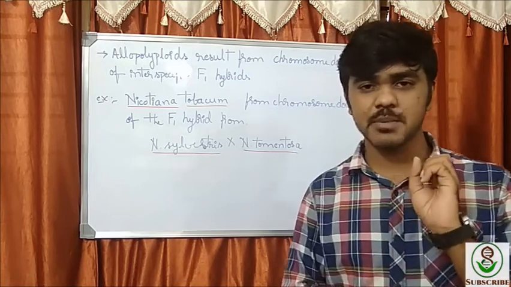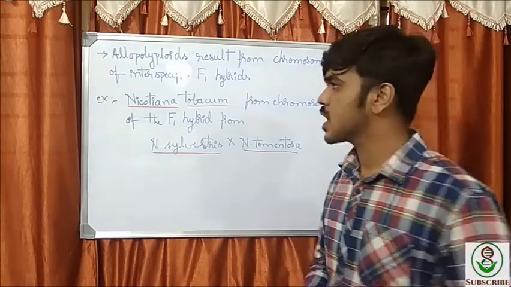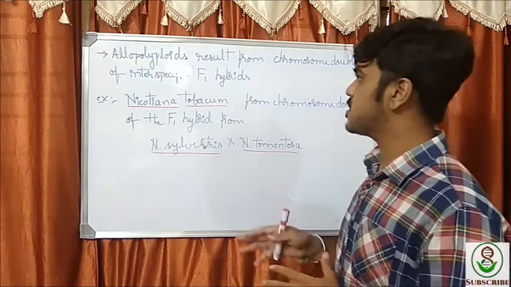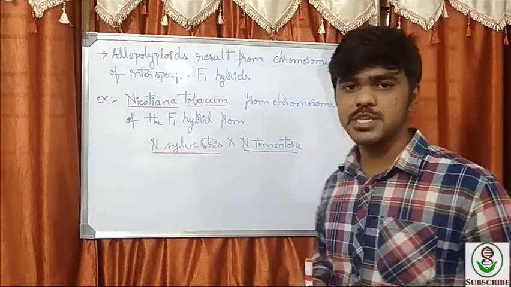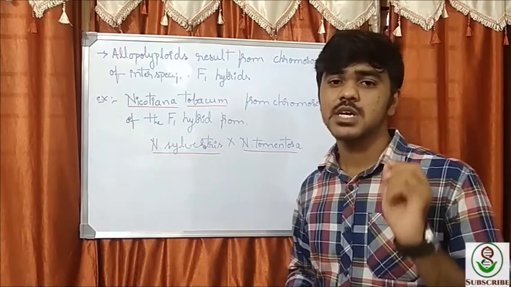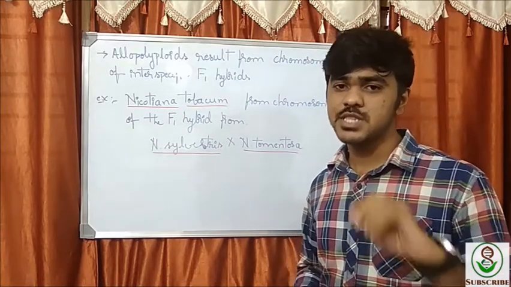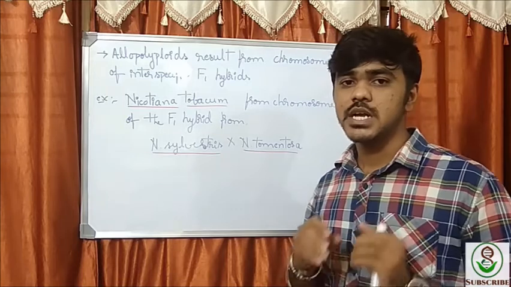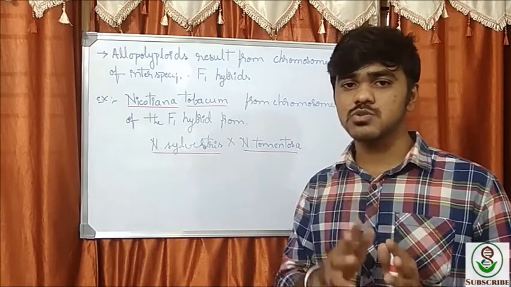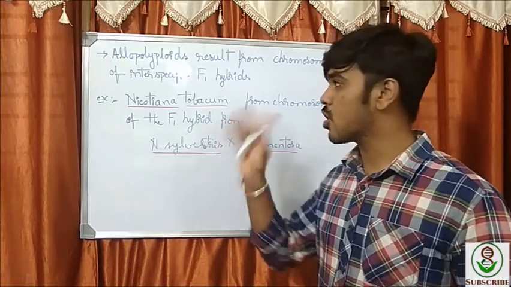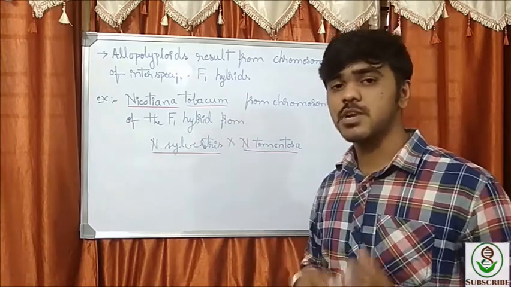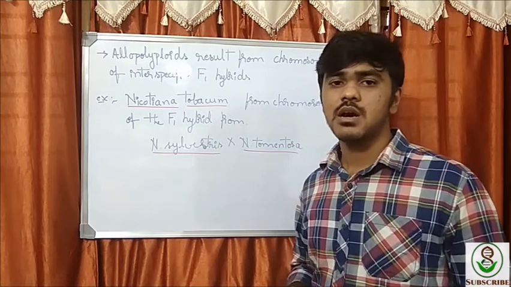Allopolyploids play a major role in crop evolution, and these allopolyploids result from a chromosome doubling of the interspecific F1 hybrid. See, if there is an interspecific hybridization, the F1 progeny undergoes chromosomal doubling that leads to this allopolyploid condition, and that plays a major role in many crop plants.